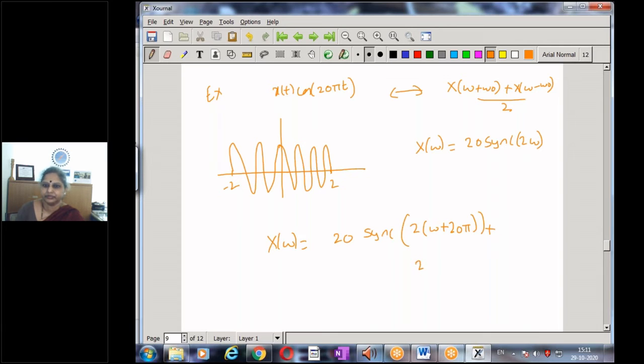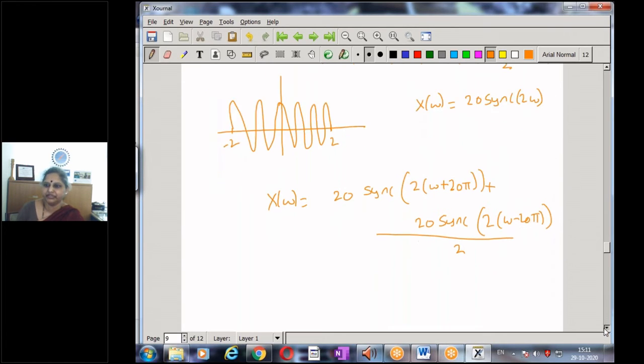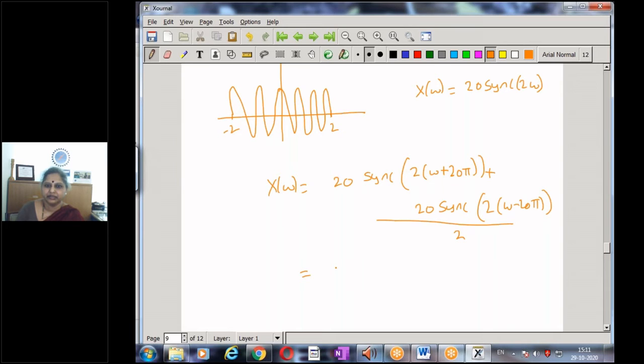Plus 20 sinc 2 times omega minus 25, whole divided by 2. So we have the result as 10 sinc of 2 into omega plus 25, plus sinc of 2 into omega minus 25.